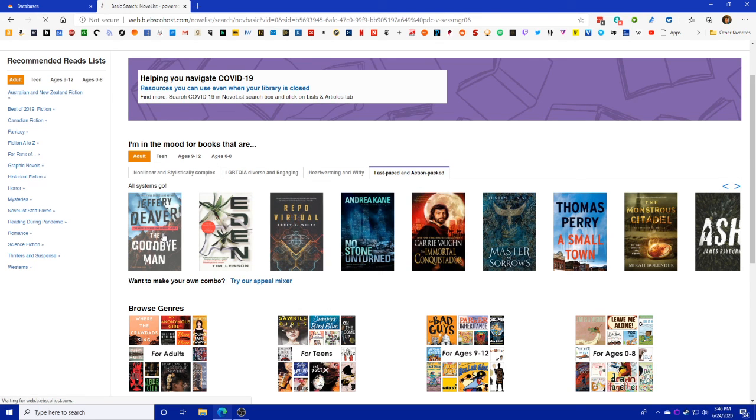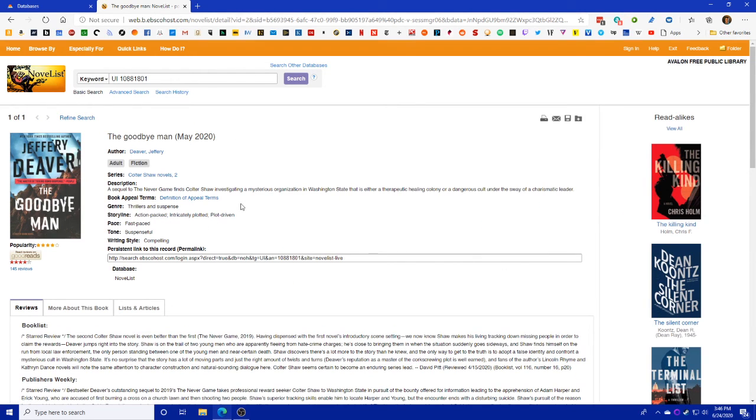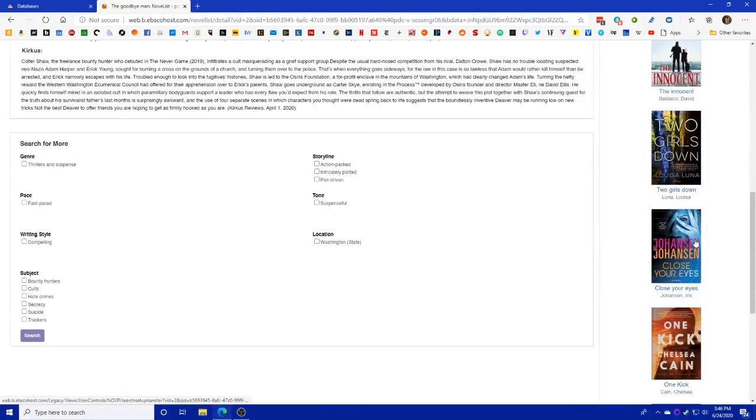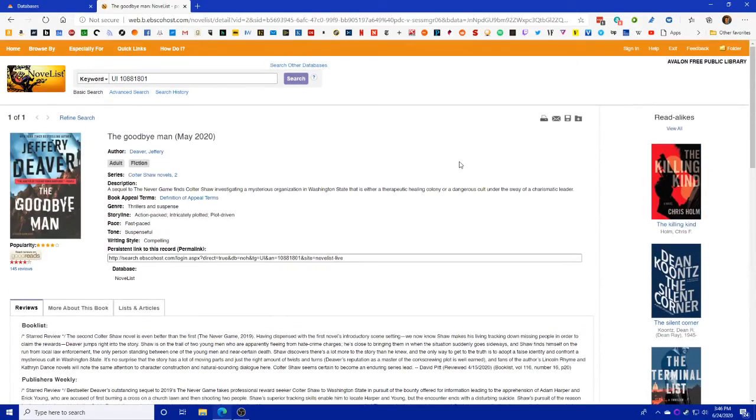If you are looking for books similar to one of these, like let's say you've read The Goodbye Man and you want to find something similar to that, when you come in here, in addition to all the information about it, down the right-hand side is a list of reader likes. So it's going to be a great way to find something that is similar to something else you've already really liked. And it is really, really good with their recommendations. So it's definitely worth checking out. We use it at the library to help come up with recommendations for people, and we're very happy with how well that works out.